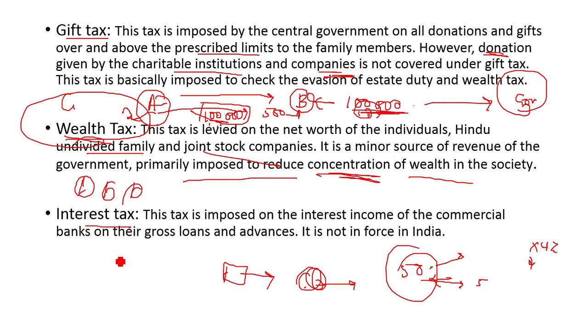Next comes interest tax. Now this tax is imposed on the interest income of the commercial banks on their gross loans and advances. It is not in force in India. Now what happens, there are commercial banks, right? So they give loans to customers. So whatever interest customers pay on the loans, on that interest the government charges tax to the commercial banks, but it is not enforced in India. Okay, so you can come across this question in your future, that dash types of direct tax is not enforced in India.